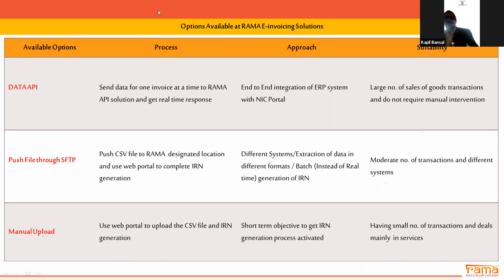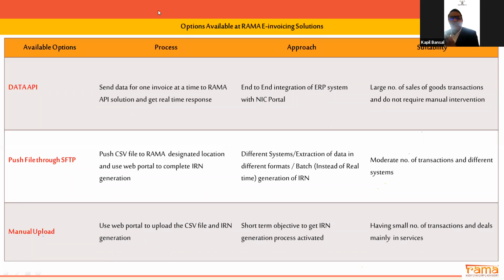Second, there is another way available where, instead of having a direct integration on a real-time basis on a click of a button, it can be done through a CSV file as well, in which the information related to the invoices is compiled in a CSV file, again done automatically through your ERP or your accounting system, and then pushed to the NIC portal as bulk data, or as multiple invoices if you want to push, that also can be done. So that we call the upload API.